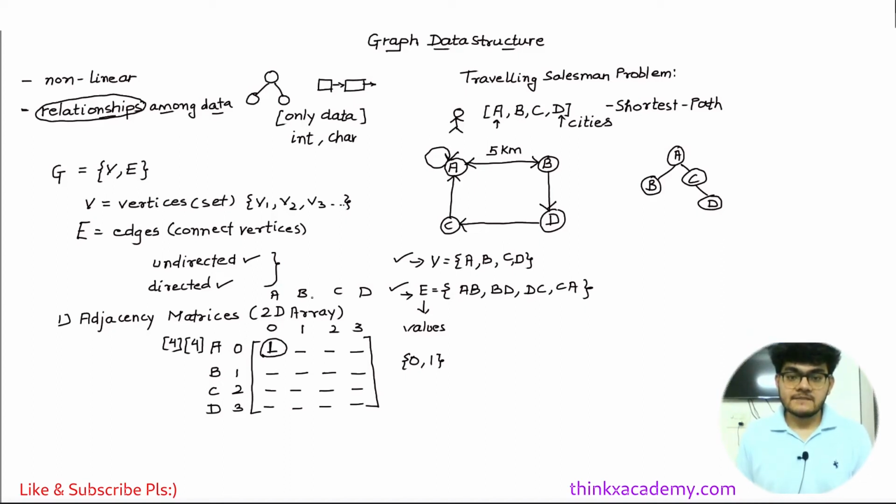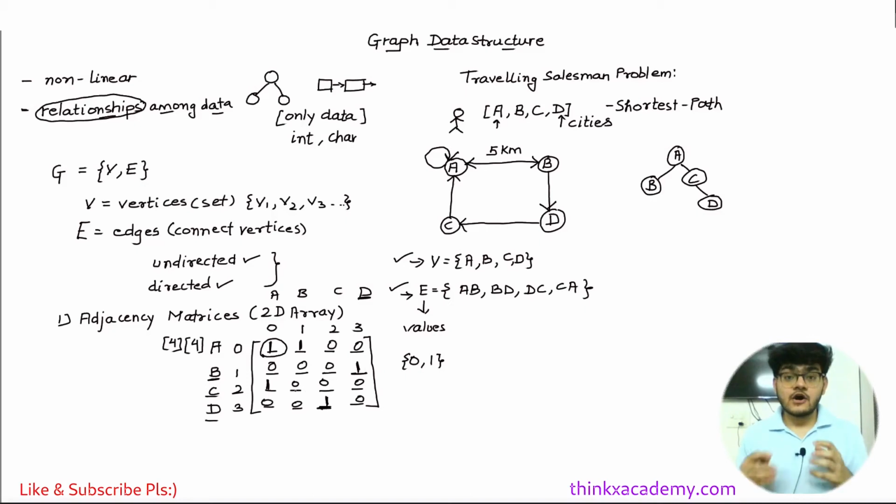Now consider A to B. There is a direction from A to B and you can see it is 1. So I can actually write it as 1. Now what I can do is from B to D, right? So just find B to D. B is here, D is here, just find the intersection, which is this one. I will write 1 here. Then from D to C, so D is here and C is here. So this is the position. I will again mark it as 1. Then the final one is C to A. So C is here, A is here. I will mark it as 1. All the other positions I am going to mark as 0 because we do not have any directions in all those cases.